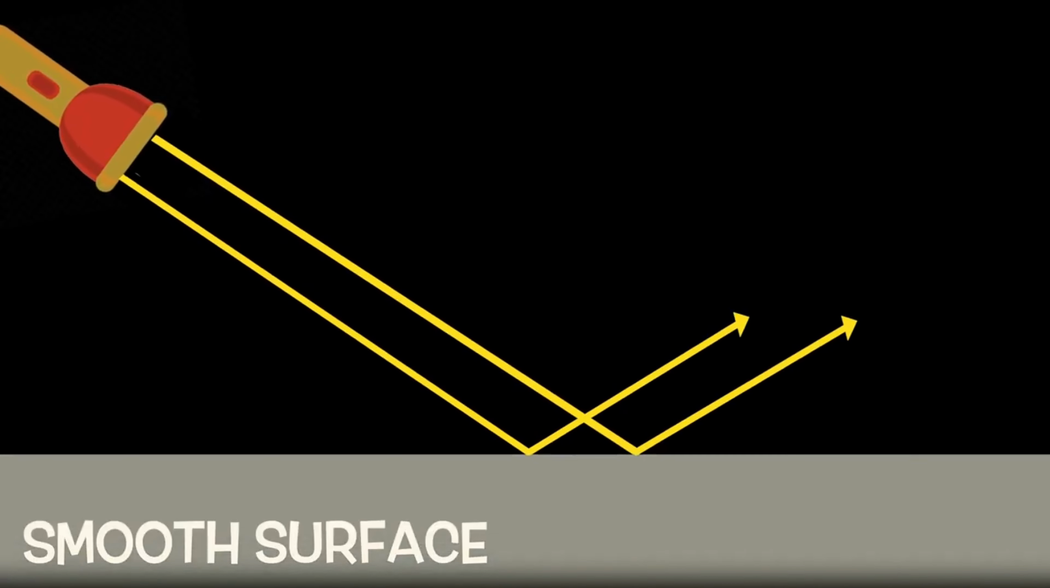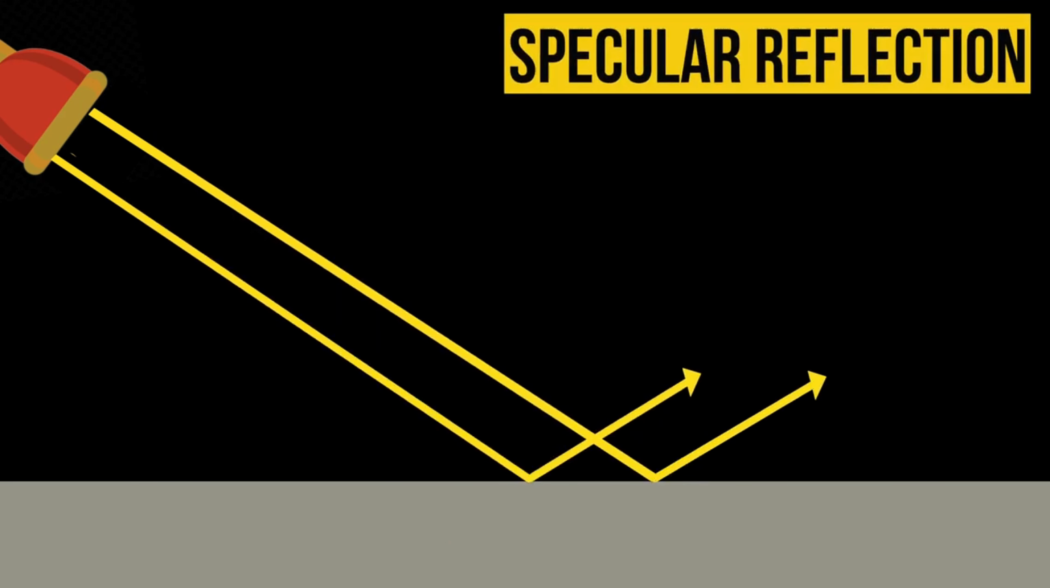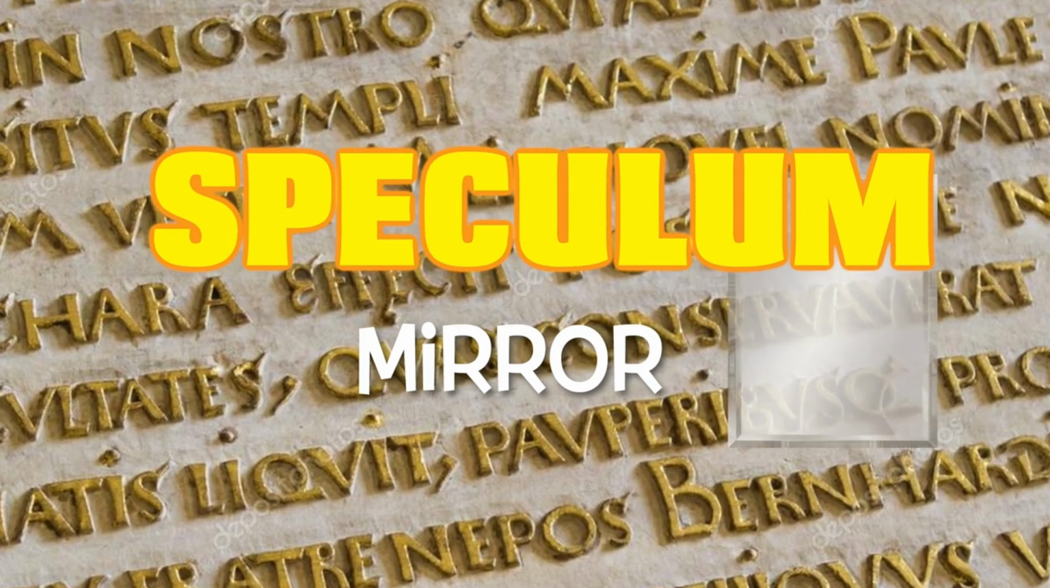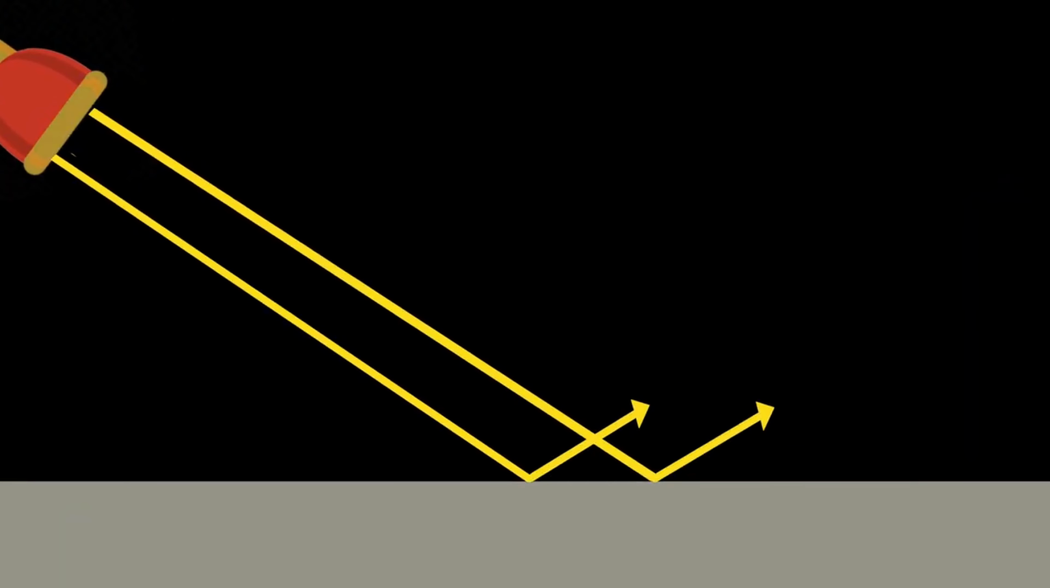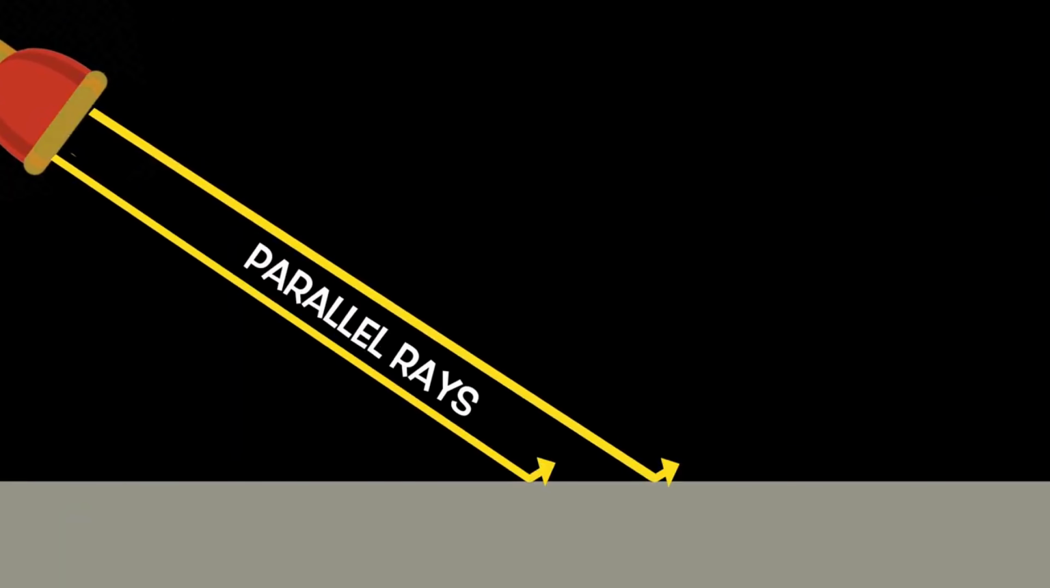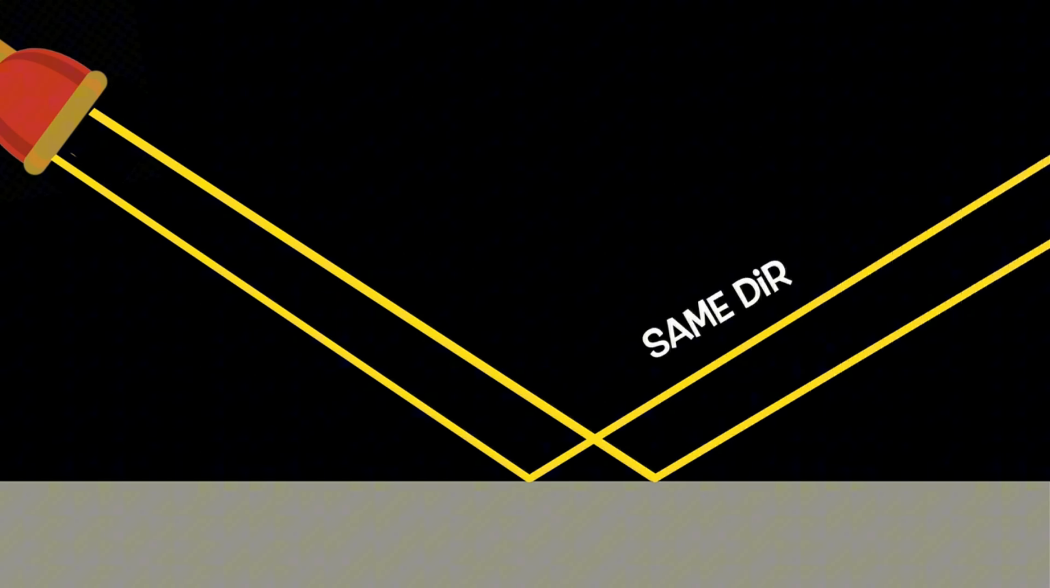The word specular comes from the Latin word speculum, meaning mirror. Since the angle of reflection depends only on the incident angle, parallel incident rays will reflect at the same angle or direction. The reflections on a lake or the reflections you see in a bathroom mirror are typical examples of specular reflection. Unlike mirrors, most natural surfaces are rough.